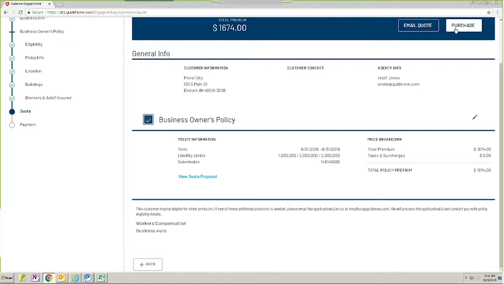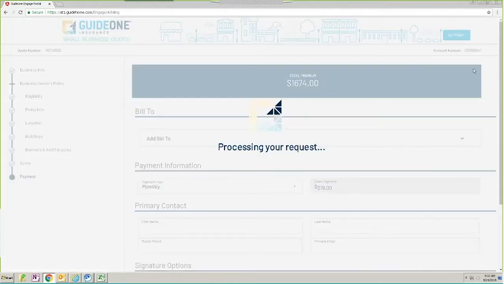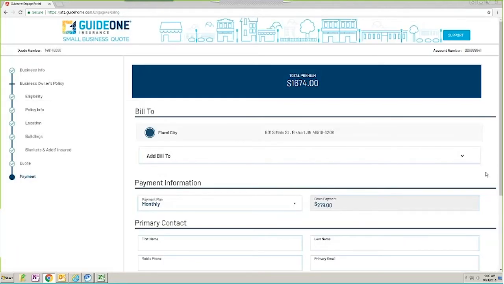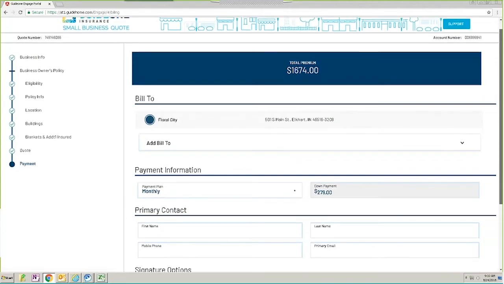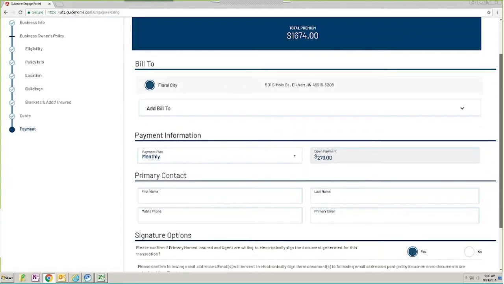going to click Purchase. And because it's going to take us to our next page where we're going to enter our billing information, that means that this risk is eligible for straight-through processing. It means that nothing has been entered that is going to cause an underwriter to need to review it before it can be released. So you've got your billing information at the top.